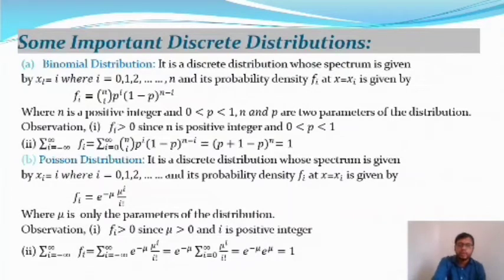So we get e to the power minus mu into e to the power mu, and after cancelling we get 1. So this is the second property of the probability mass function.